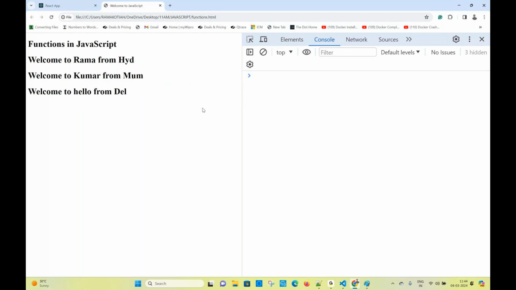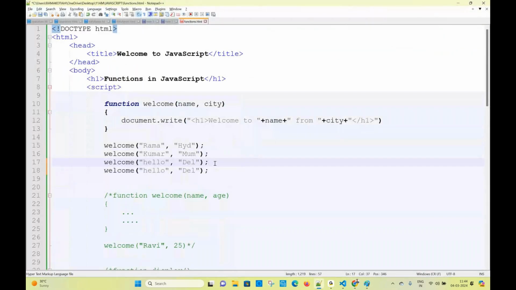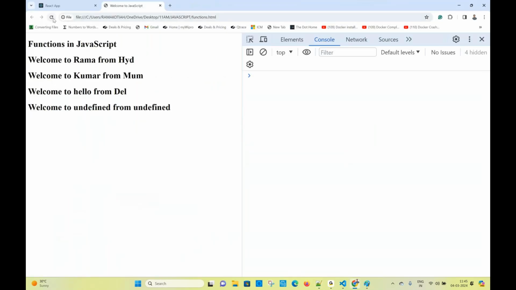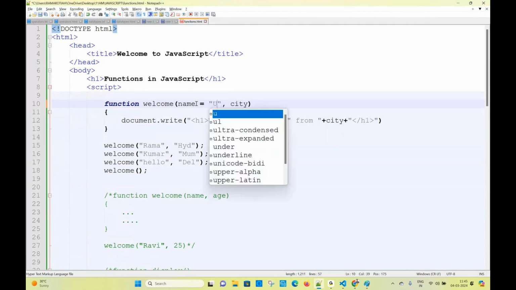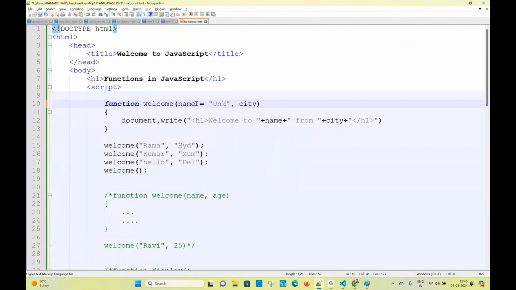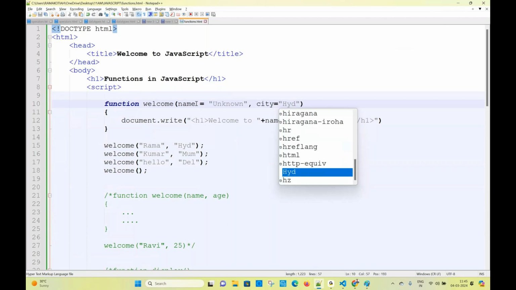Sometimes a person comes and I don't know who this guy is. He doesn't know the name, he doesn't know the city. He's calling my function, I mean he's attending my function, and I didn't invite him. What is the output he is getting? Now you will get welcome to undefined from undefined. If you want to set any default value, name equal to unknown and city equal to HYD, we can set default values also.